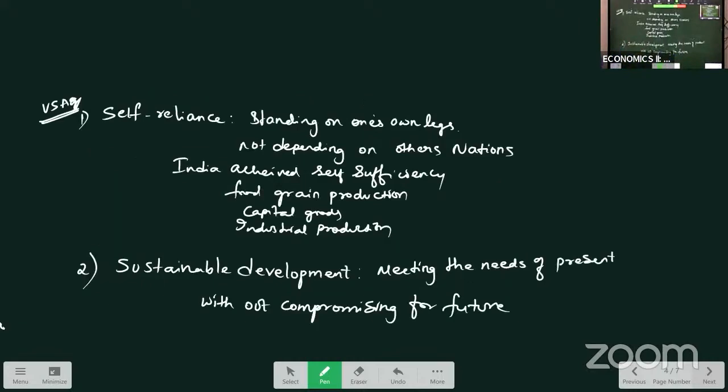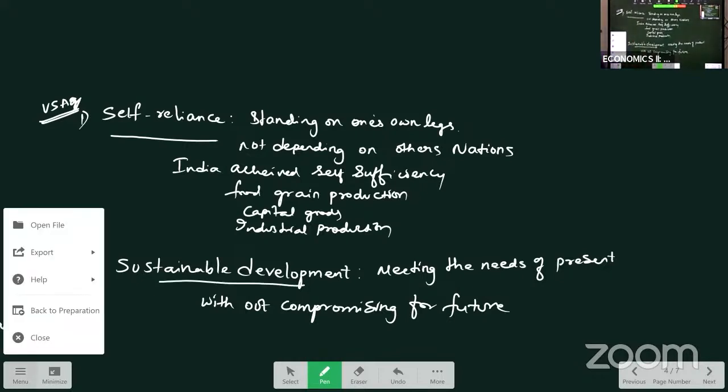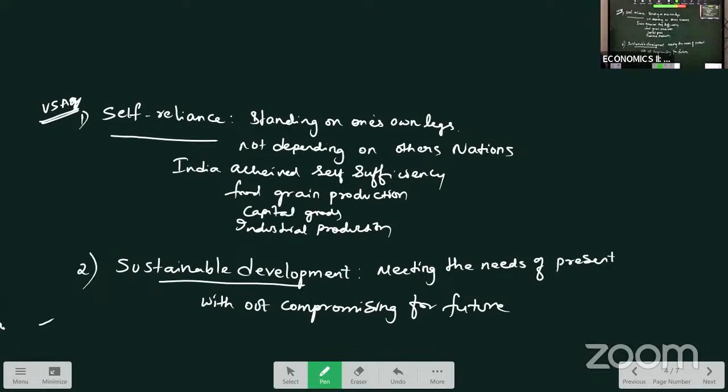Self-reliance. Every developing country tries to achieve self-reliance because they don't want to depend on any other nation. So even India is trying hard for self-reliance, right? India also achieved self-reliance from all the programs it has carried out from the time of independence. Self-sufficiency is achieved. Sustainable development means meeting the needs of the present without compromising the future. That is called sustainable development, right?